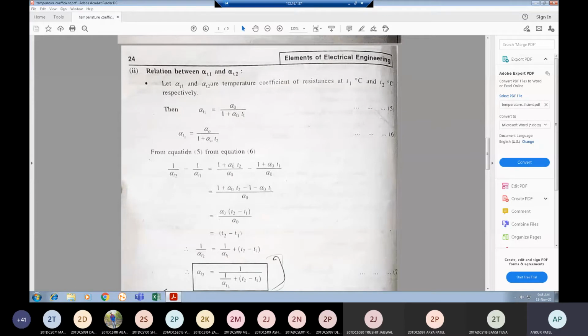That means their resistance decreases with increase in temperature. Suppose germanium can act as an insulator at zero temperature, but at high temperature it can work as a good conductor. So for negative temperature coefficient we have semiconductors, some insulators and electrolytes. Their resistance decreases with increase in temperature, so they can work as an insulator at 0 degrees Celsius, but at high temperature they can work as good conductors.